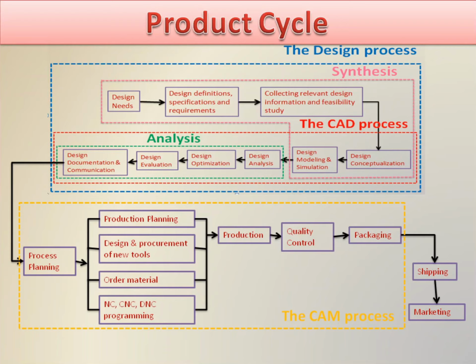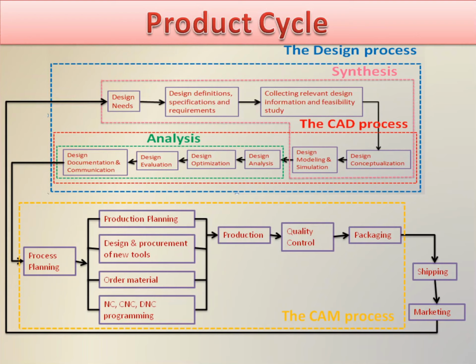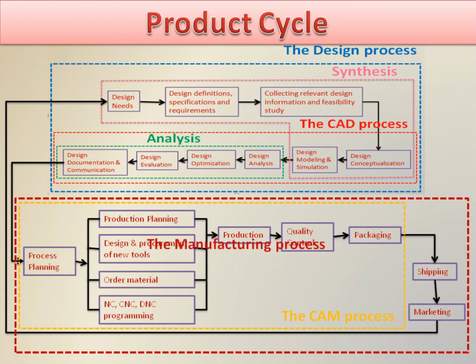Market feedback is usually incorporated into the design process. With this feedback, a closed loop product cycle completes. Because the feedback received from the customers in the marketing is sent to the design needs. Based on the customer's feedback, there may be some changes incorporated in the design, and again the product is reproduced to make it survive. This is what we call as product cycle. And all the processes except design are grouped together and named as manufacturing process.